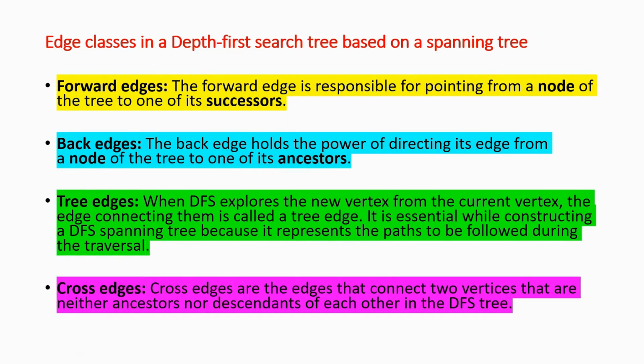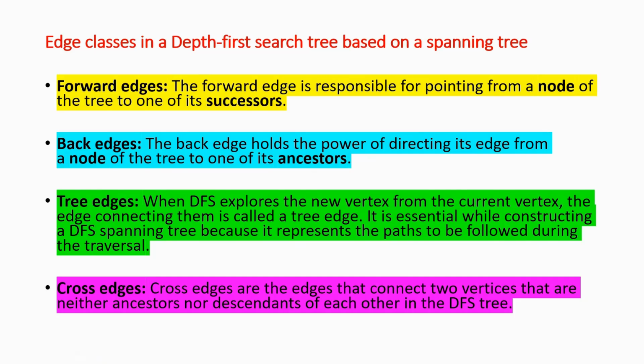Now the edge cases in a depth first search tree, based on the spanning tree. We have forward edges, back edges, tree edges, and cross edges. The forward edge points from one node of the tree to one of its successors. The back edge points from a node of the tree to one of its ancestors.